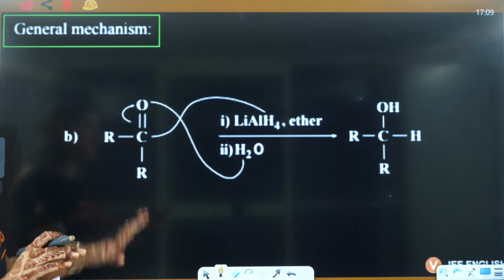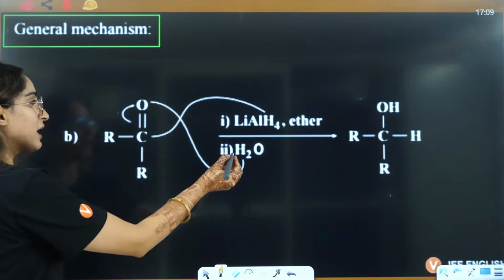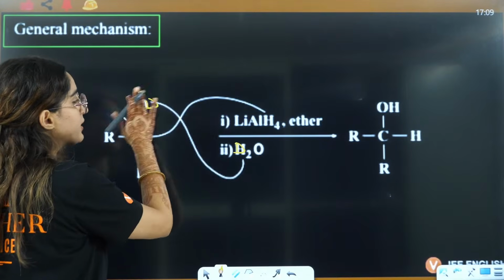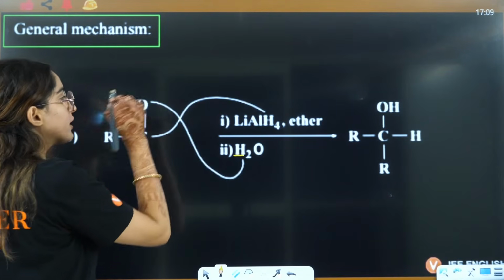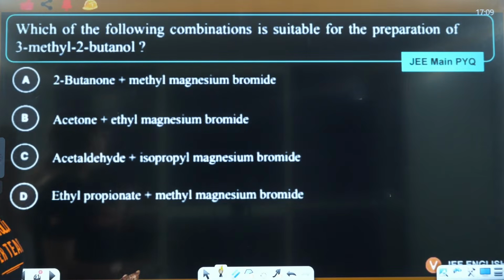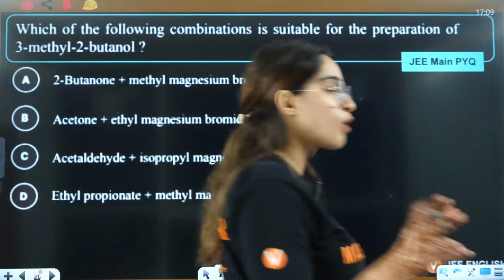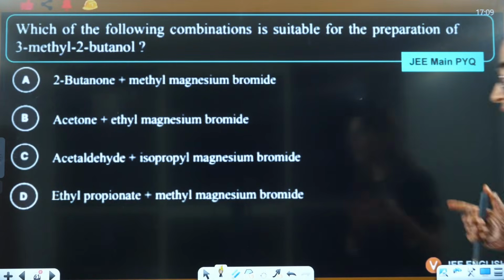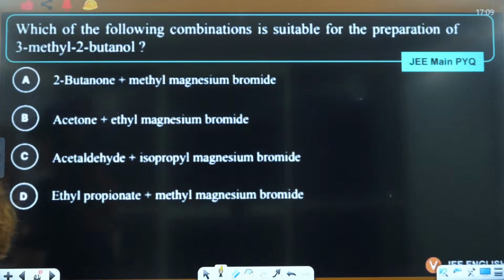In case of LiAlD4, you have water, then again this will attack here. Here if you have deuterium, here also deuterium will be attached. Here you have hydrogen, here hydrogen will be attached. So whatever water you are adding in the next step, that isotope of hydrogen will be added. Okay. Let's see this JEE Mains previous year question, everybody.